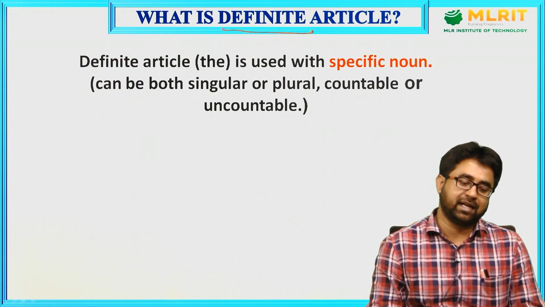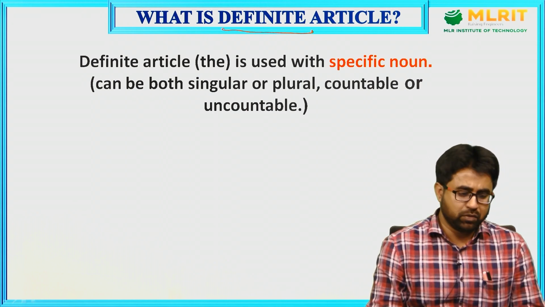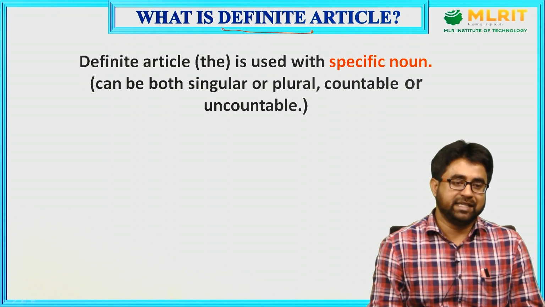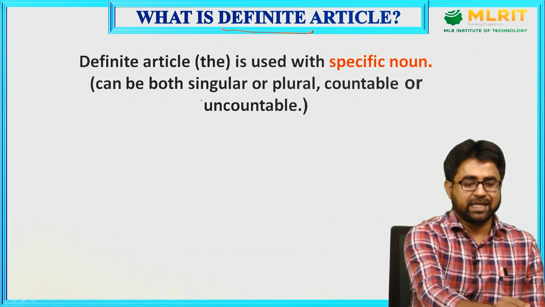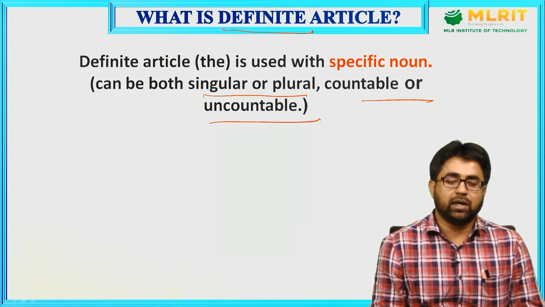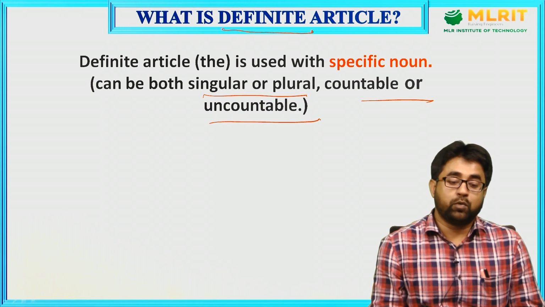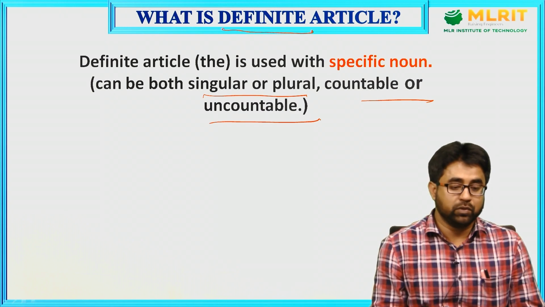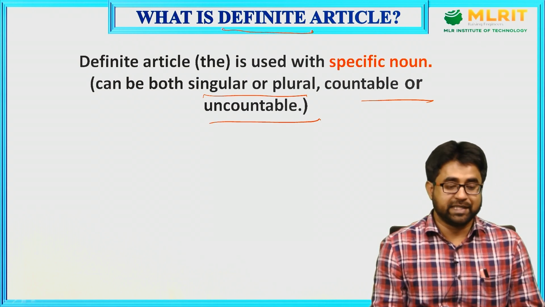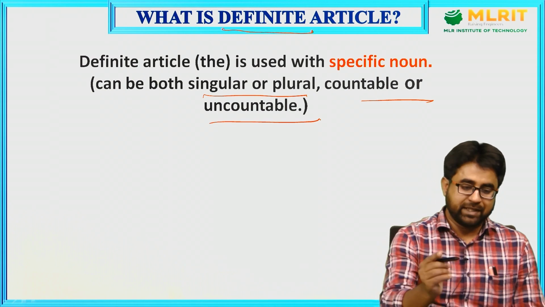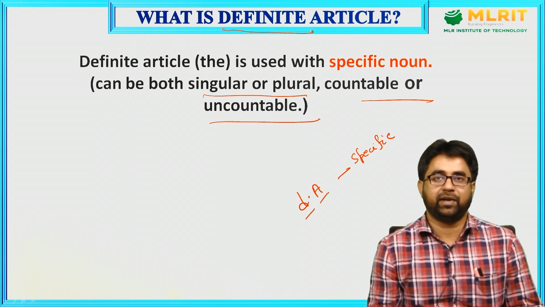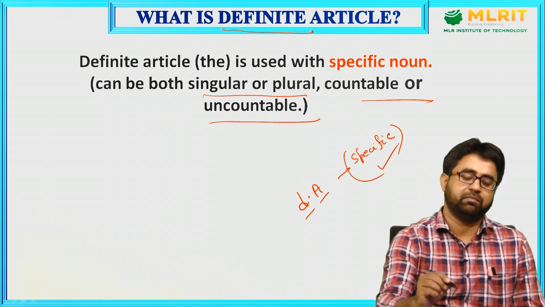Hence, a definite article is used with a specific noun, or to make a noun specific. It can be used with singular or plural, countable or uncountable nouns. Unlike indefinite articles, which, if you remember, are always used with singular nouns and cannot be used with plural nouns, the definite article can be used with both singular and plural, as well as countable and uncountable nouns. So please remember: a definite article is used to make a noun specific, meaning particular. This is a very important part.